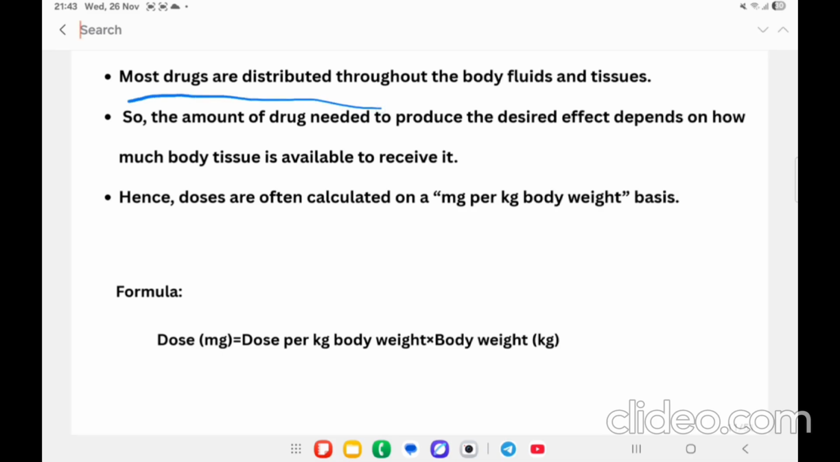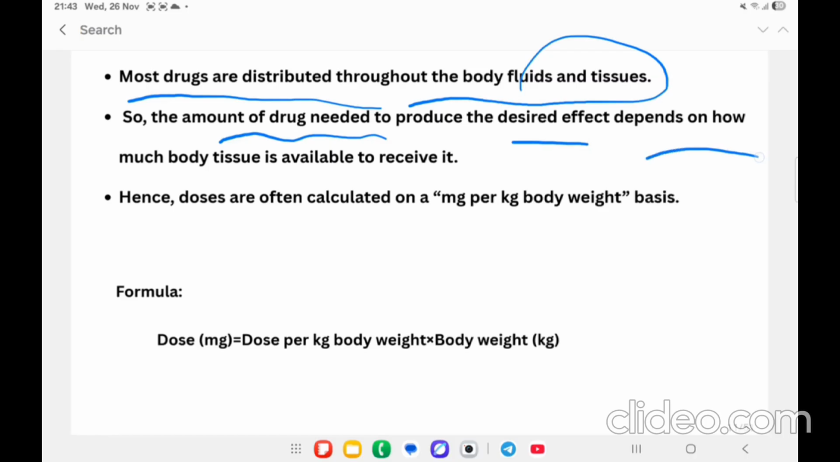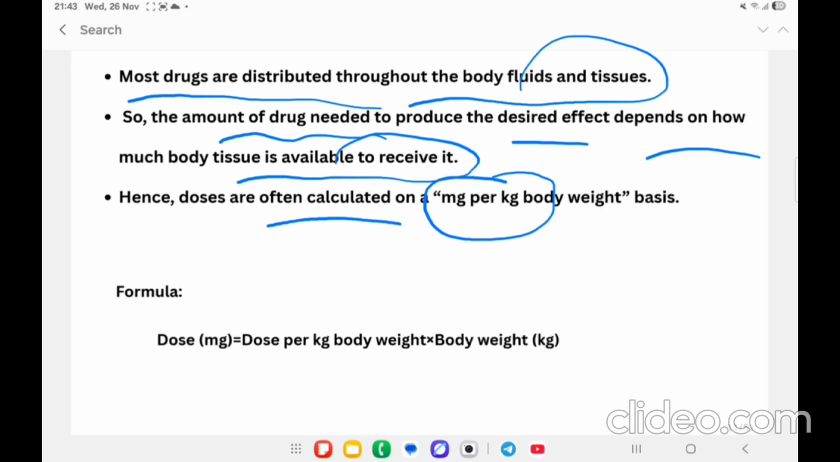Then most of the drugs are distributed throughout the body fluids and tissues. So the amount of the drug which is required to produce the desired therapeutic effect mainly depends on how much body tissue is available to receive it. Hence, the doses are often calculated as milligram per kg of the body weight. Here is the formula, that is dosage in mg equals dose per kg body weight multiplied by body weight.